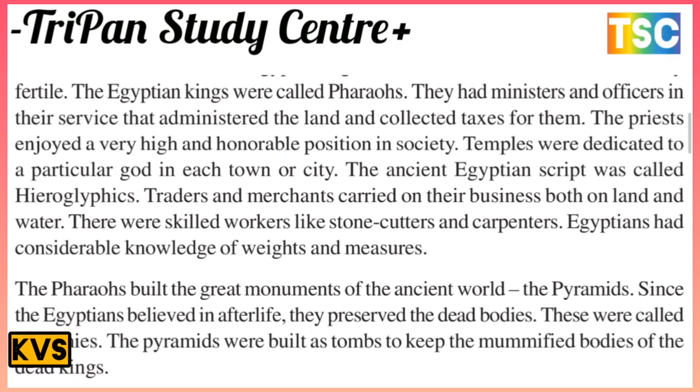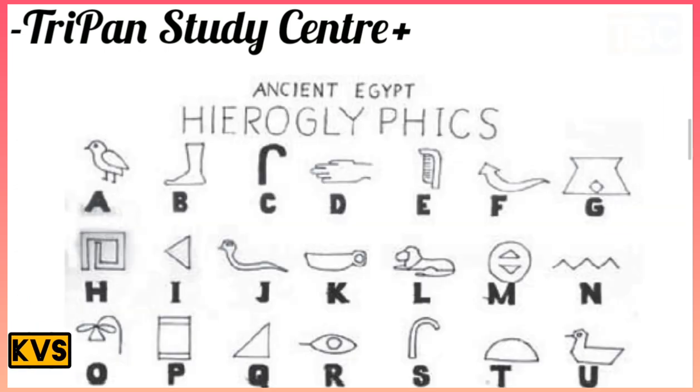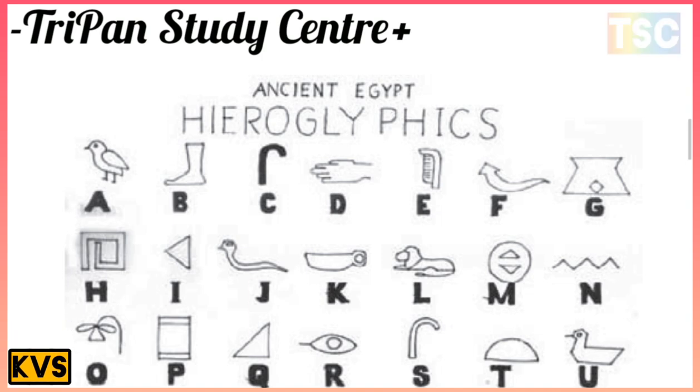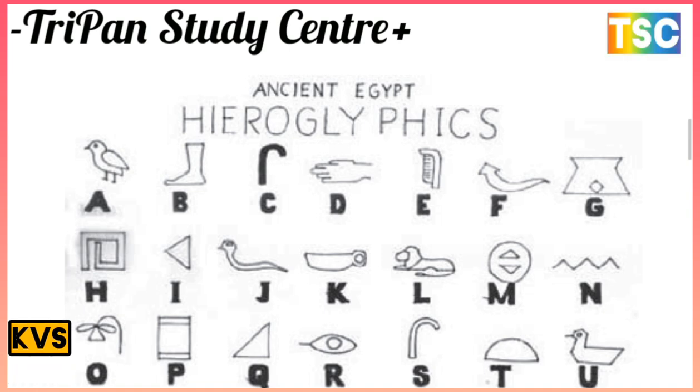That is the most important part of Egypt in this time period. The dead bodies were preserved as mummies. Here we show the ancient Egyptian hieroglyphics. There is a bird symbol for A, a leg symbol for B, an umbrella type symbol for C, and a hand for D. The hieroglyphic language is different in this time period.